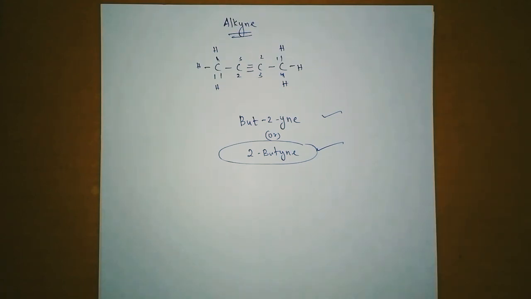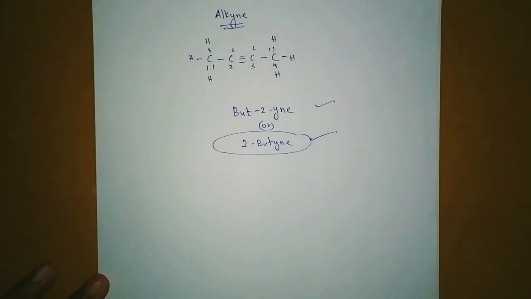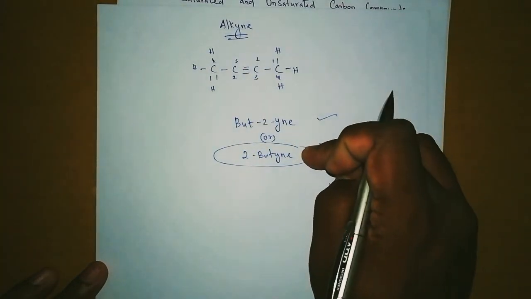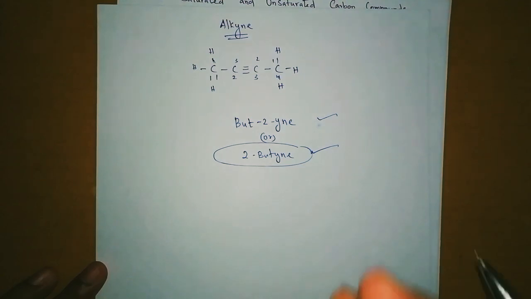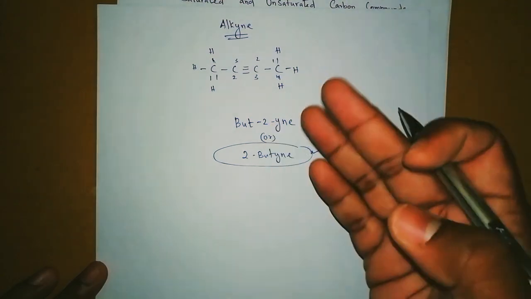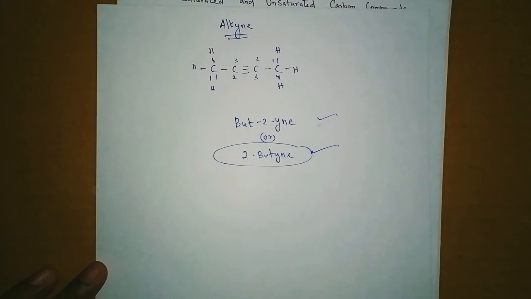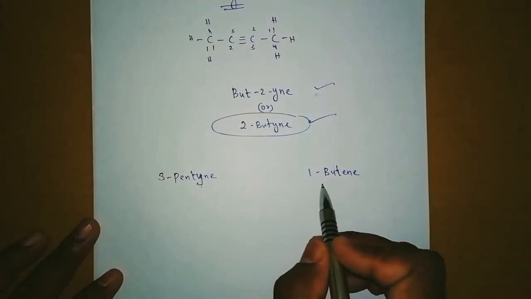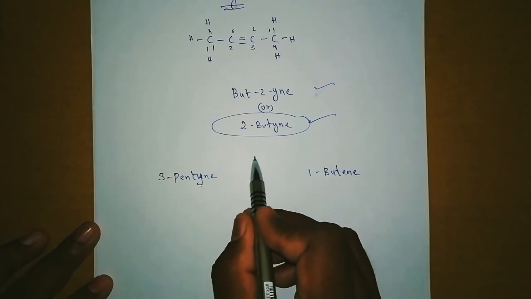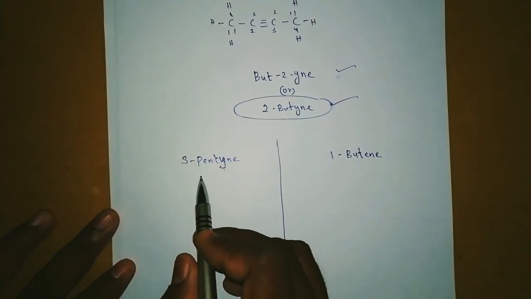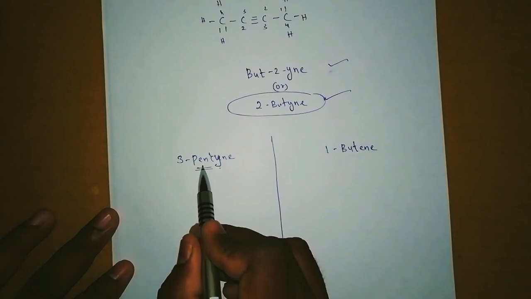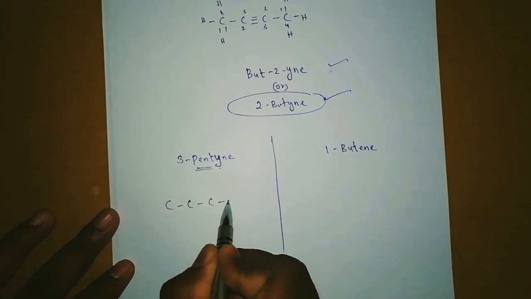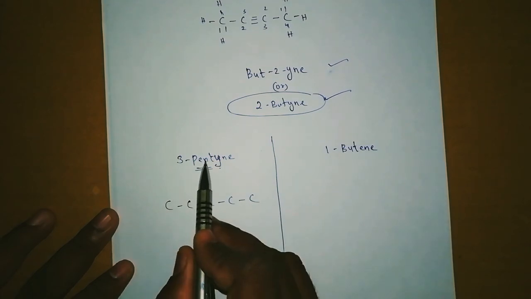But now again another example we are going to see is, okay, if the structure is given, they are asking you to write the name. Okay, we can do it. But what about नाम दे दिया, कैसे structure बना सकते हैं हम? That we are going to see now. So we are going to make a structure for 3-pentyne and 1-butene. Can we make now? So first rule is, here we have family name. Family name दे दिया तो आप क्या करना है? Family name के हिसाब से लगाना है. So pent means 5 carbon.